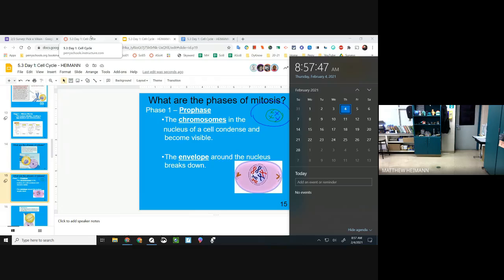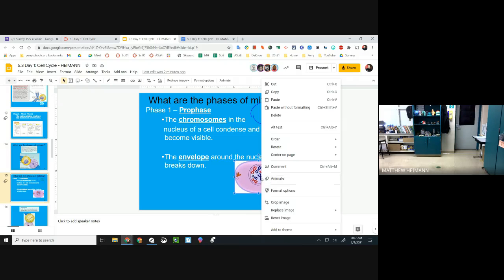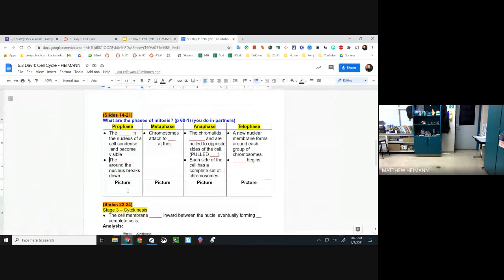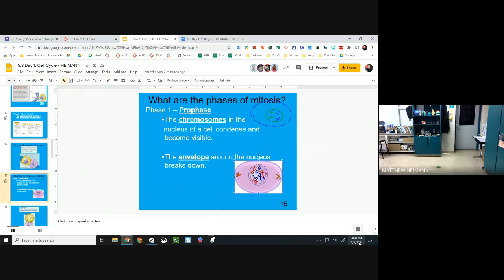Yeah, you guys make sure you get a picture of each one. So if you have the slide open and you really want to be a lazy daisy, you can copy and paste the picture from the slide into the document. You'd be a lazy daisy or maybe a smart Bart.